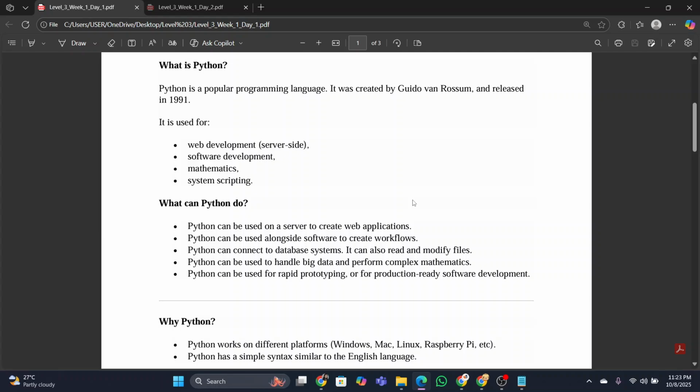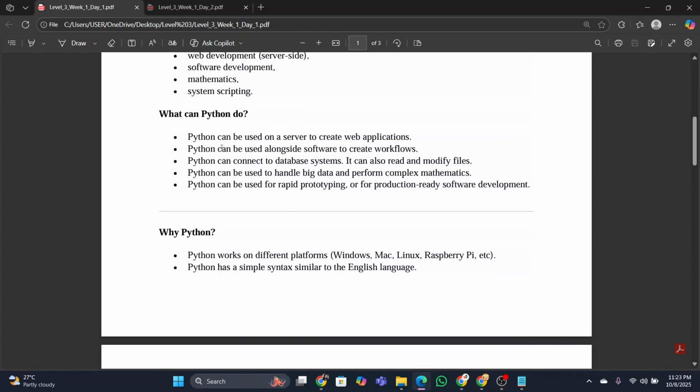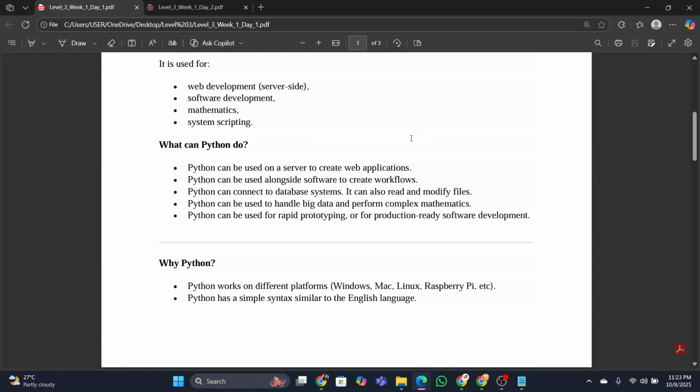Now let's see what Python can actually do. Python can be used on a server to create web applications. Like I told you earlier, you can use Python to make websites and web pages. For that, you all know that we learn how to make web pages by using HTML. But nowadays, HTML is not that popular, not that smart. So that's why we will use Python. Python can be used alongside software to create workflows. Python can connect to database systems. It can also read and modify files.